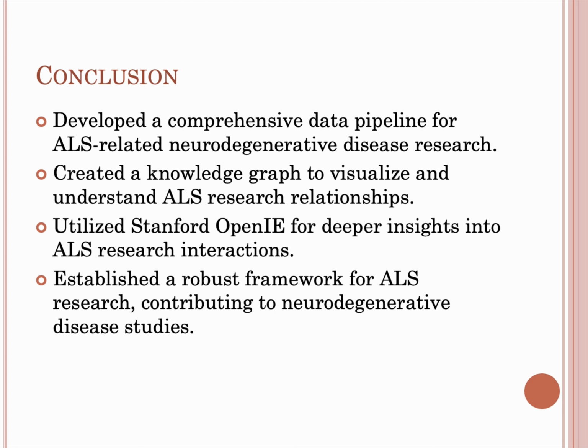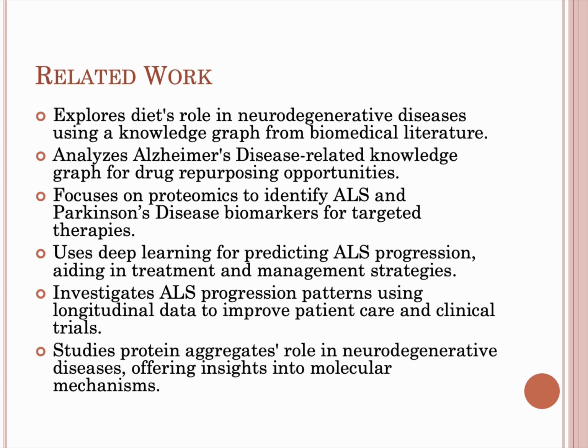We also did a literature review for this particular problem, and these are some related works. We explored diet and neurodegenerative disease, which is another research paper. We read other research papers too to find out what can be utilized from the previous research. We analyzed Alzheimer's disease, which is similar to ALS.